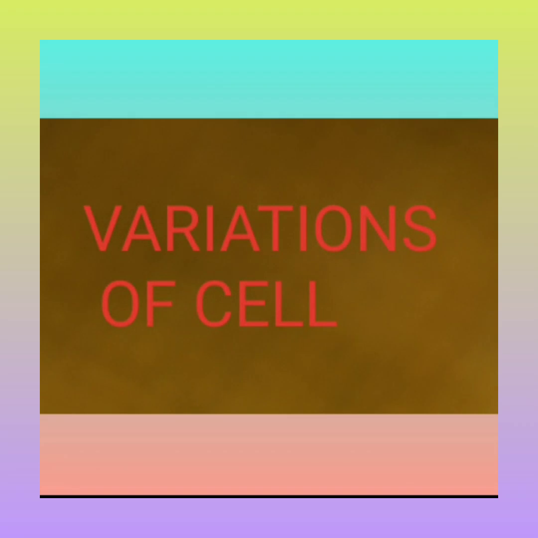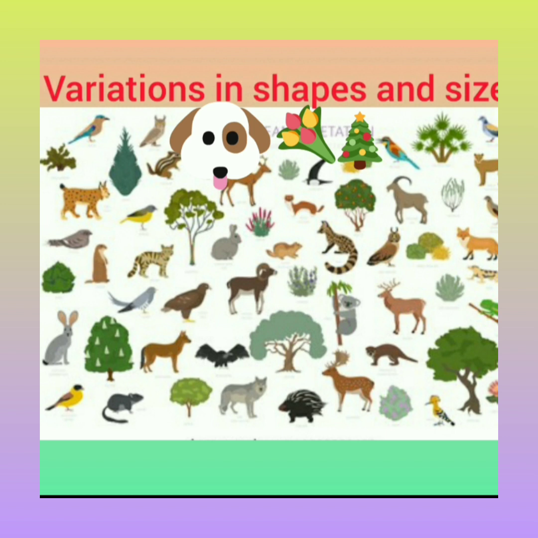Students, our topic today is variation of cells from lesson 8, structure and function of cell. You can see around you there are many organisms with different shapes, sizes and colors. You can also see this difference among your friends. They are of different height, color, shape, size, etc. Means none of them are similar.